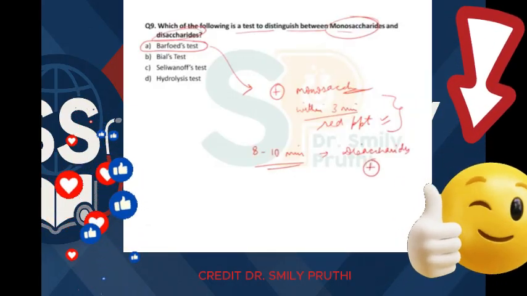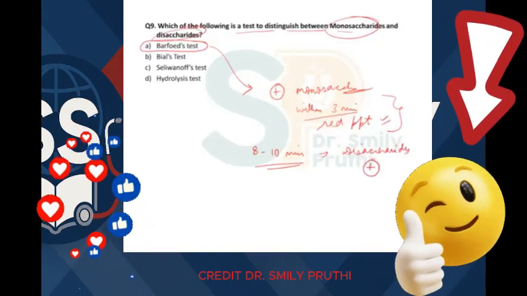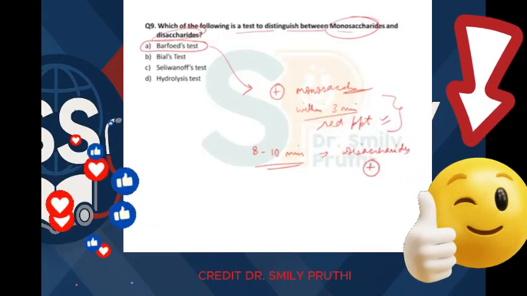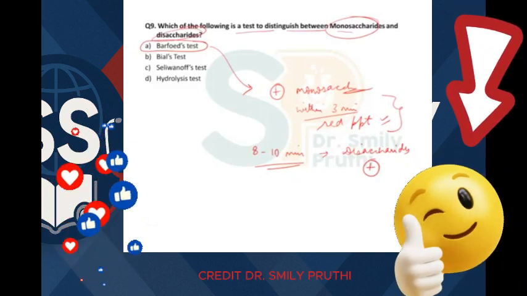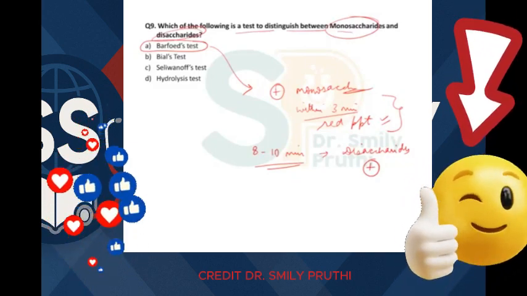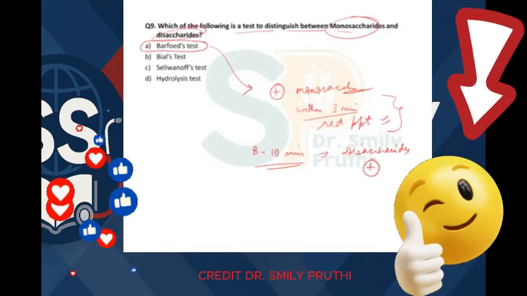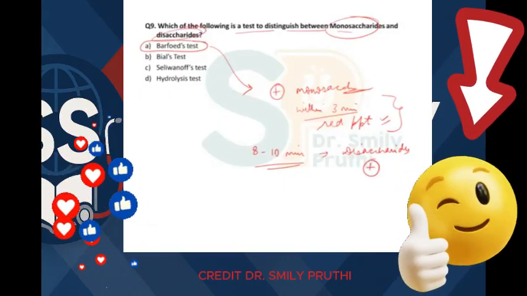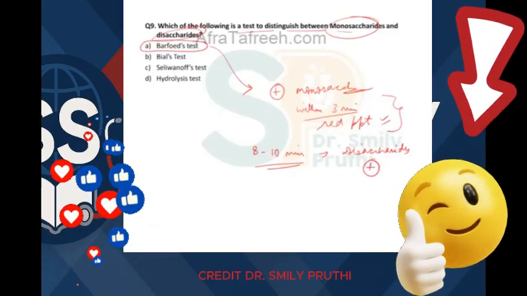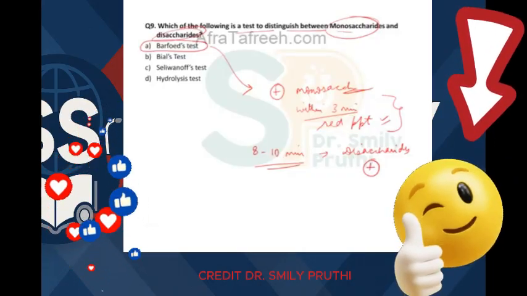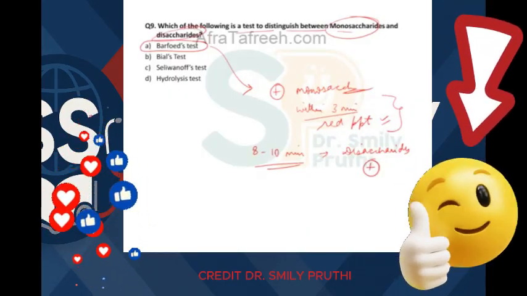So to distinguish between monosaccharides and disaccharides, you do Barfoed's test for just 3 minutes, heat or boil just for 3 minutes. If red precipitates come, then it is monosaccharide. If not, then it is most probably disaccharide, and then you can further heat it to check whether it is a disaccharide or not, because after around 8 to 10 minutes, these disaccharides will also give this test positive, right?